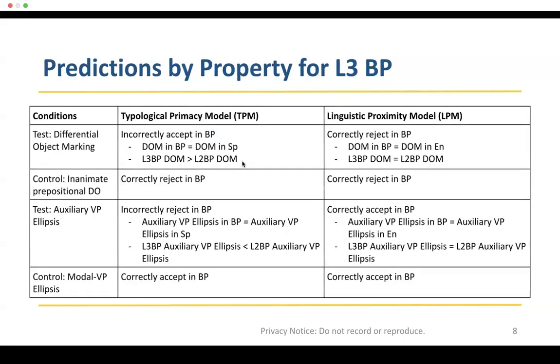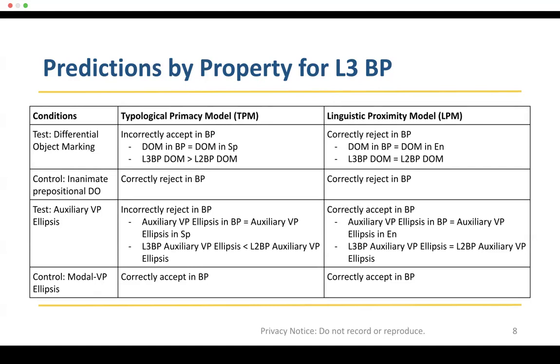Here we have predictions by condition for each hypothesis. Starting with our control conditions, both hypotheses predict that participants will correctly reject prepositions before inanimate direct objects by giving them low ratings because none of the languages tested allow this. Conversely, both predict that the participants will correctly accept sentences with modal VP ellipsis because all three languages allow it. These control conditions ensure that participants are paying attention to the sentences and can assess them as ungrammatical or grammatical as needed. Participants that didn't perform as expected in the English control conditions were excluded from this study.